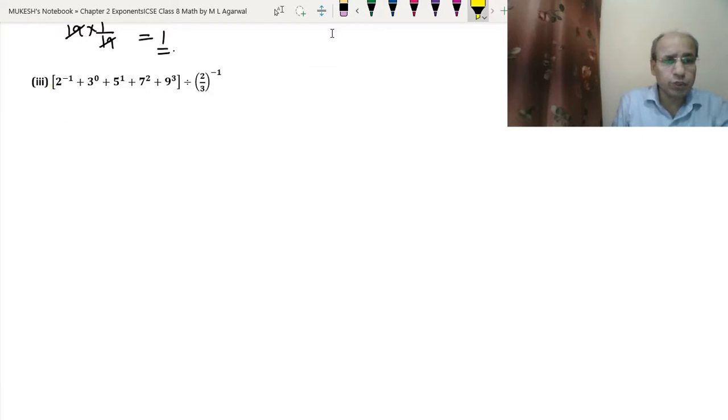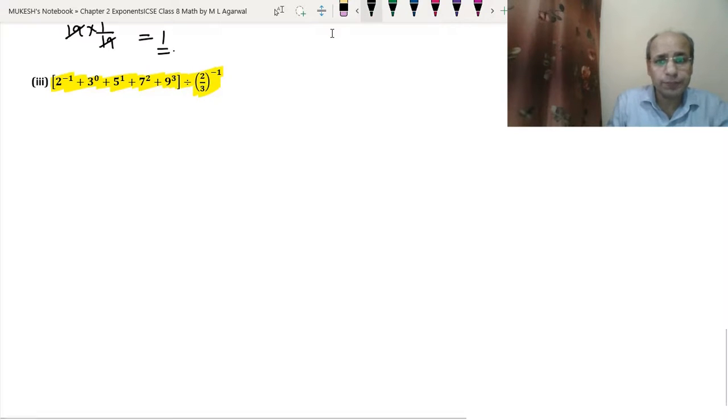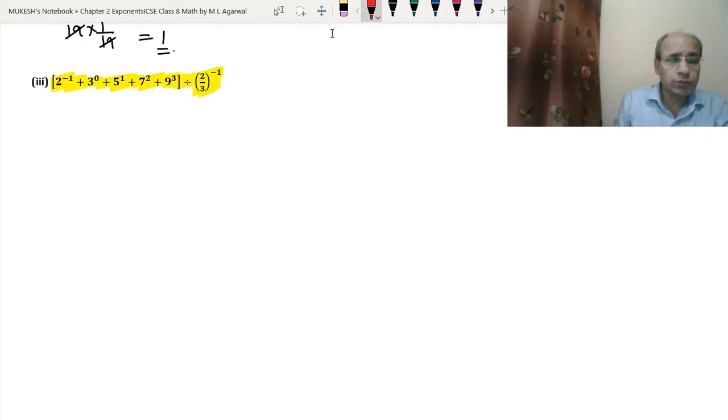So we have the question: 2 to the power minus 1 plus 3 to the power 0 plus 5 to the power 1 plus 7 to the power 2 plus 9 to the power 3, divided by 2 upon 3 to the power minus 1. Okay. So we know the rule that a to the power minus m equals 1 upon a to the power m. So we will write this as 1 upon 2.